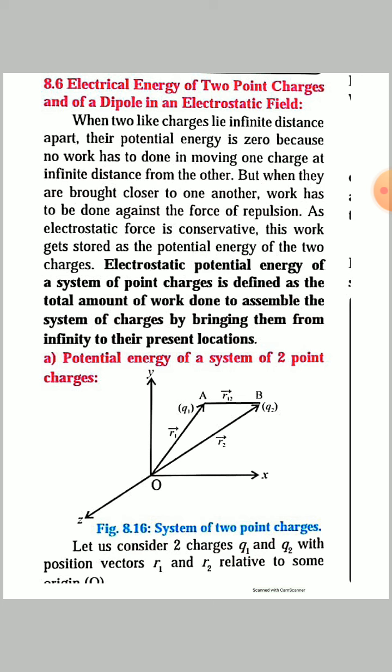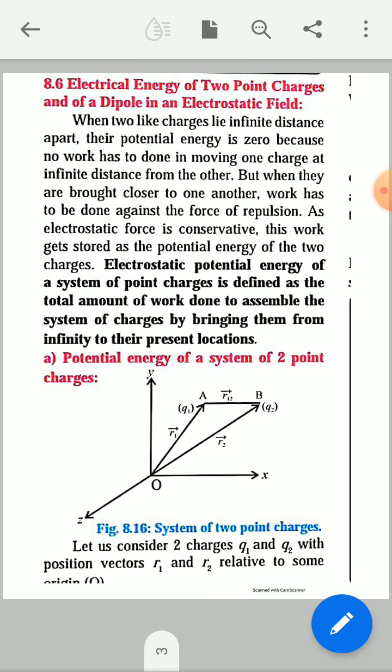When two or more charges are apart at an infinite distance, there is no work done, or their potential energy becomes zero. But when these charges are closer to each other, there must be a finite potential energy, and at that time work has been done against the force